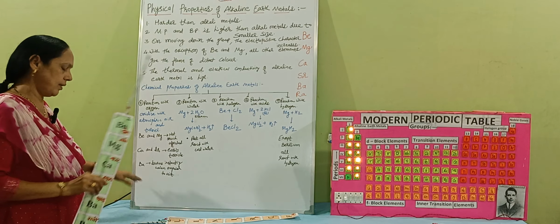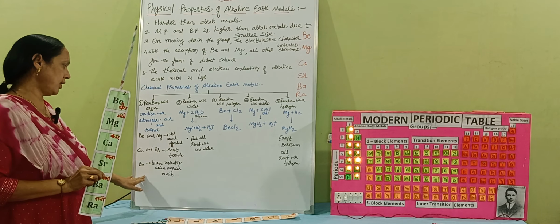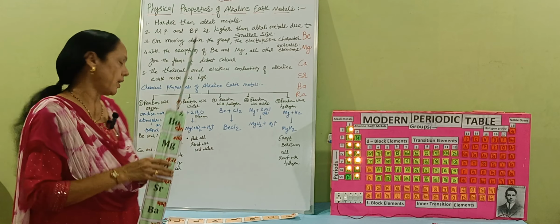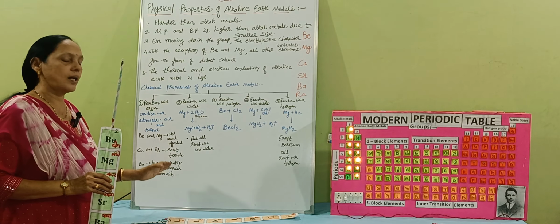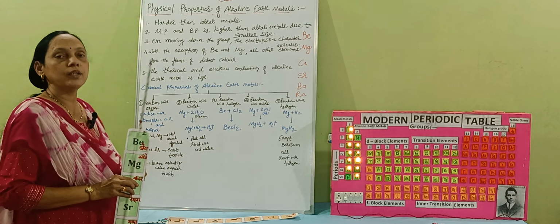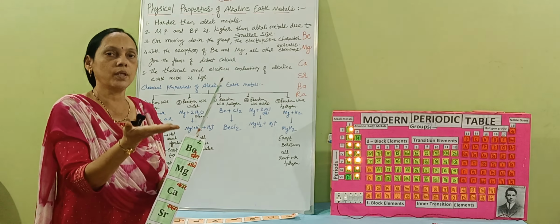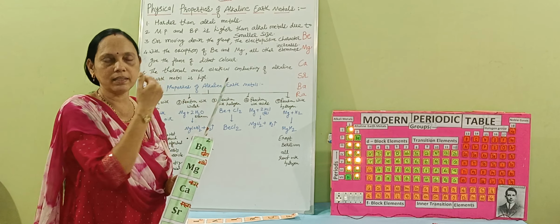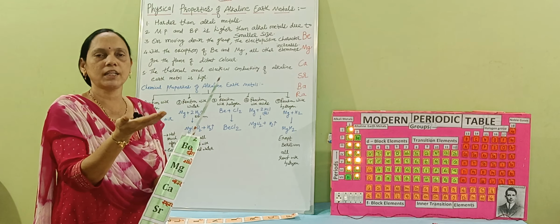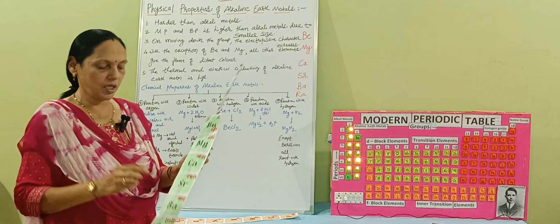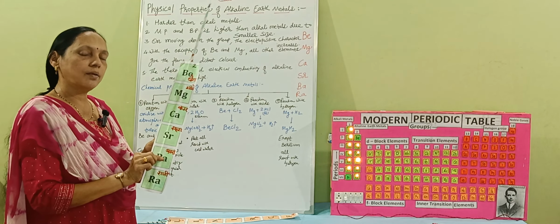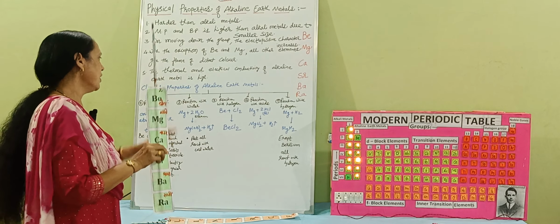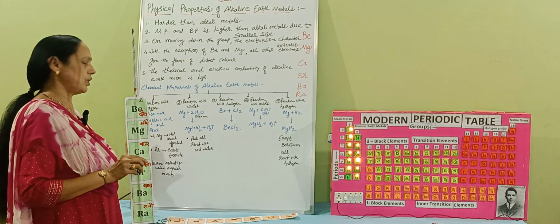Then next one, barium. If barium is exposed to air, then it catches fire. It starts burning instantly whenever it is exposed to air, just like sodium. You already know that sodium is also a metal. We have studied in the alkali metals that sodium is a metal which catches fire when it comes in contact with air. And here barium also catches fire and burns very fast when it comes in contact with the air. So this is the property of reaction with oxygen.